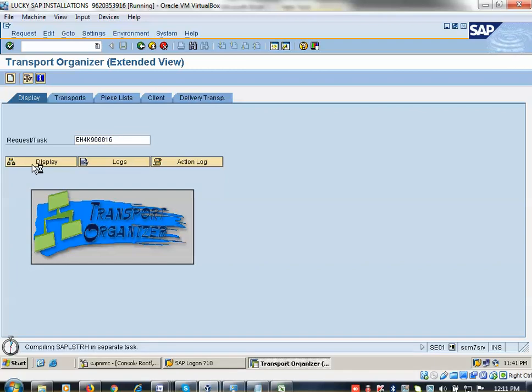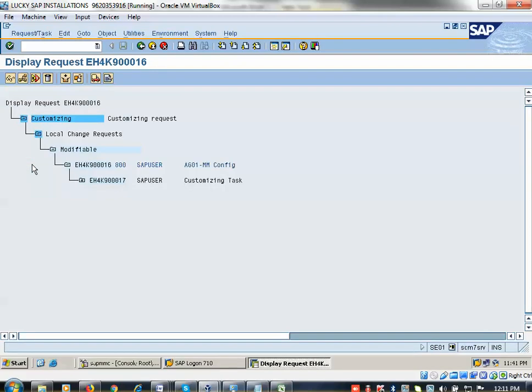In a PO, you know header level and item level. In one PO header, you can add multiple line items. Like that, one transaction of a transport request has two kinds of data: header data and item data. Header data contains one number range, line item data contains another number range. Here you see 16 is the header data, 17 is the item data. What item you configured, you can see here. Can you see? This is AN01 that is created successfully.